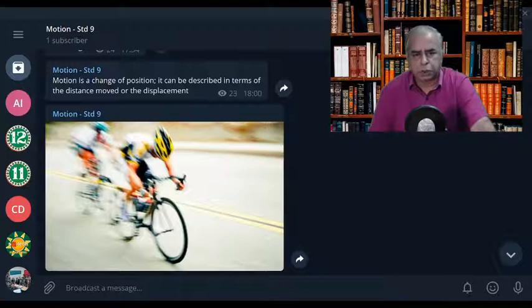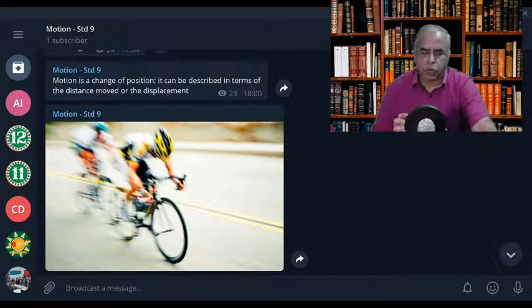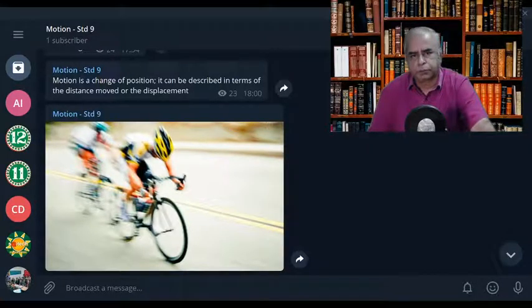In today's session, I'll be discussing motion, that is the standard 9 portion. Motion, what do you mean by this? It is a change of position.